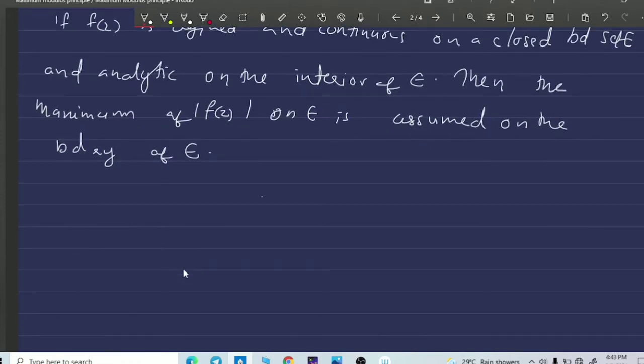So we need to prove that the maximum of the modulus of f of z on E is assumed on the boundary of E.